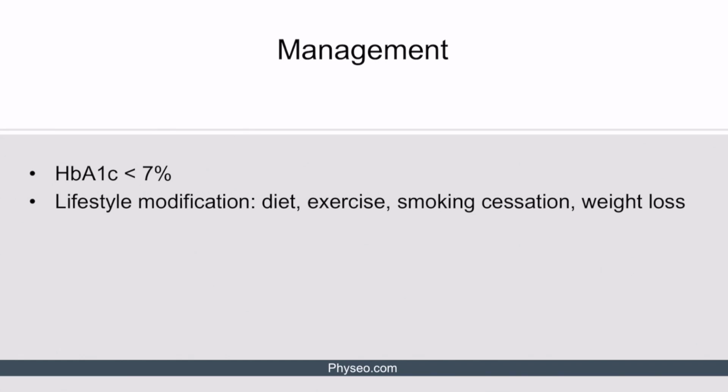Now, let's discuss the preventative management for macrovascular disease in diabetics. As we've said previously, the best way to prevent macrovascular disease is by identifying and treating other cardiovascular risk factors, in addition to glycemic control. The target hemoglobin A1C is less than 7%, which is accomplished by appropriate insulin or oral glycemic therapy and lifestyle modifications, which are crucial in controlling other risk factors such as hypertension and obesity. The patient should also be advised to control their diet, exercise daily, stop smoking if they smoke, and reduce their weight if they're obese.